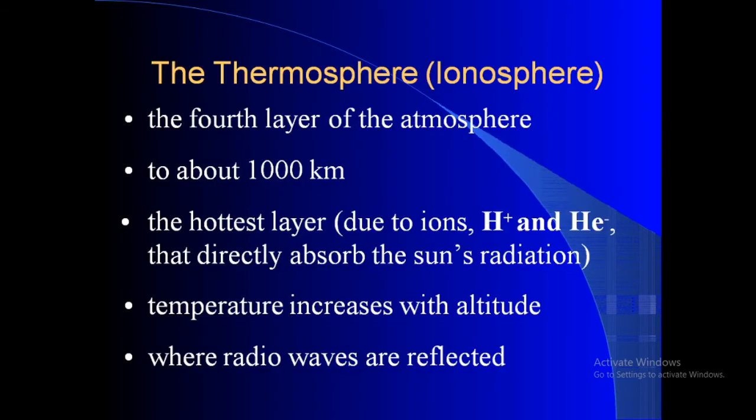Next one is the thermosphere. This is called the ionosphere. This is the fourth layer of the atmosphere. The height of this layer is about 1000 km. This is the hottest layer due to ions, hydrogen ions and helium ions, which directly absorb the sun's radiation. In this layer temperature increases with altitude. This is the layer where radio waves are reflected.